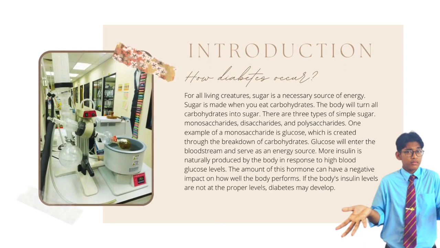How does diabetes occur? For all living creatures, sugar is a necessary source of energy. Sugar is made when you eat carbohydrate. The body will turn all carbohydrate into sugar. There are three types of simple sugar: monosaccharides, disaccharides, and polysaccharides. One example of a monosaccharide is glucose.